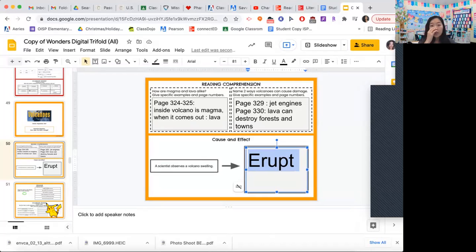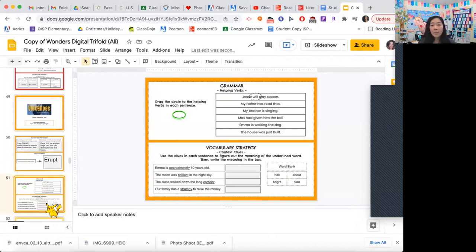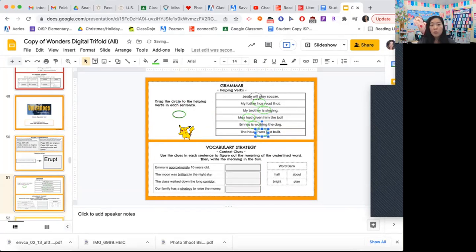All right, grammar, helping verbs. Drag the circle to the helping verbs in each sentence. So the first one was done for you. Jesse will play soccer. My father has read that. Has is going to be the helping verb. My brother is singing. Is the helping verb. Max had given him the ball. Had is the helping verb. Emma is walking the dog. Is the helping verb. The house was just built. Was is the helping verb word.